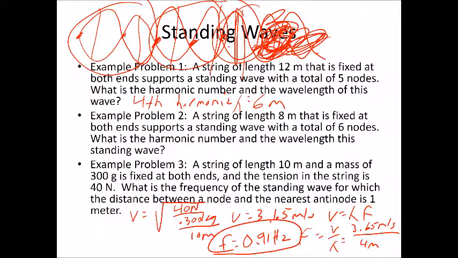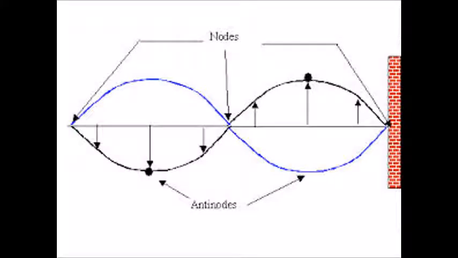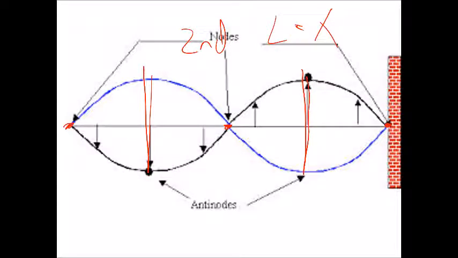All right, let's move on a bit. So here we see a standing wave. Again, we've got a node, and another node, 3 nodes, an antinode, and an antinode. So this, remember, to determine the harmonic number, we count the number of antinodes. So this is the 2nd harmonic. The length of the string in this case is equal to the wavelength because this string supports 1 complete wave, 2 loops.